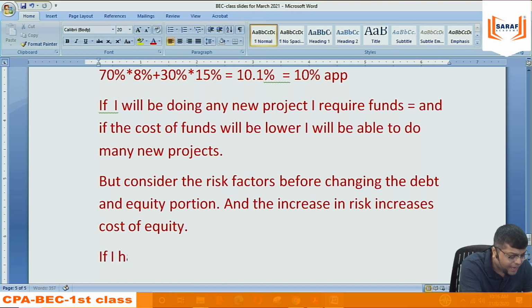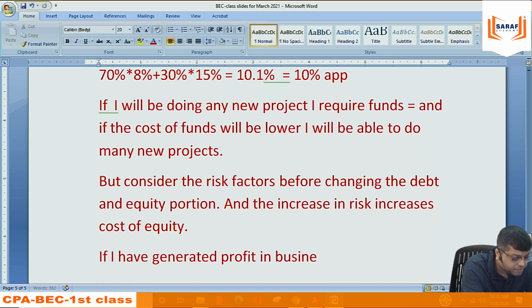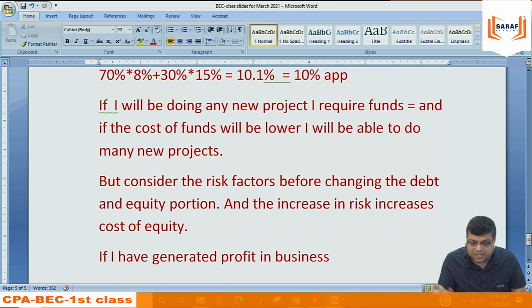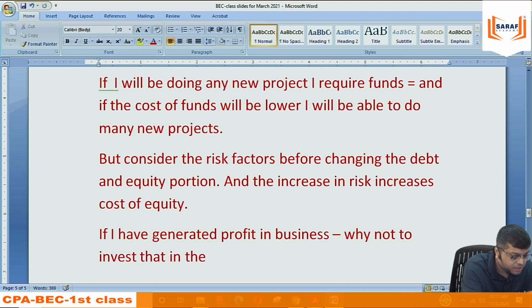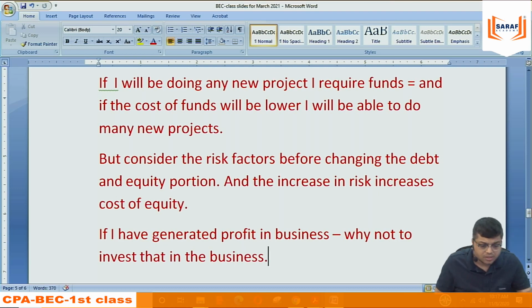If I have generated profit in business by doing business in 2020, Saraf Academy has profit. Cash balance, bank balance is there. Profit is there. Why not invest that in the business? Why arrange funds extra? Why? The company has profit after paying taxes, expenses, everything, and whatever profit is there, the company can invest that in the business.